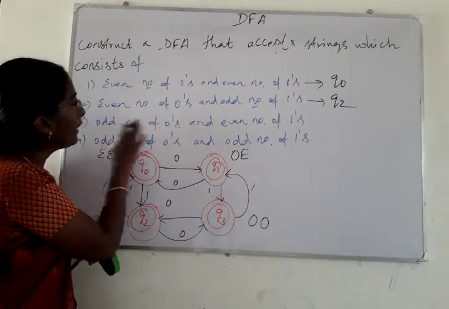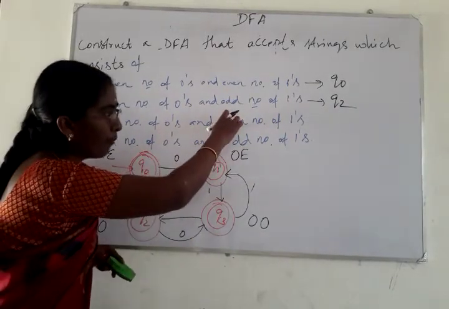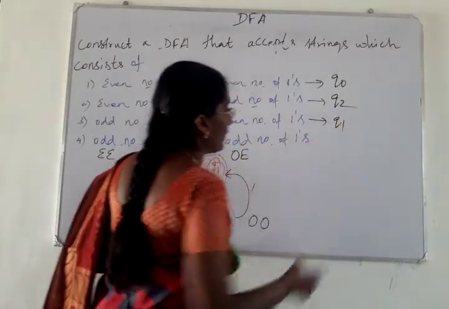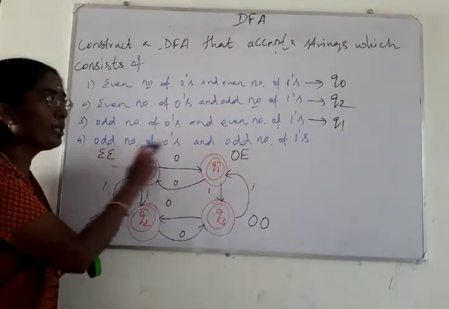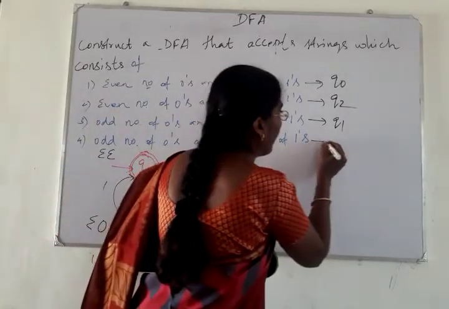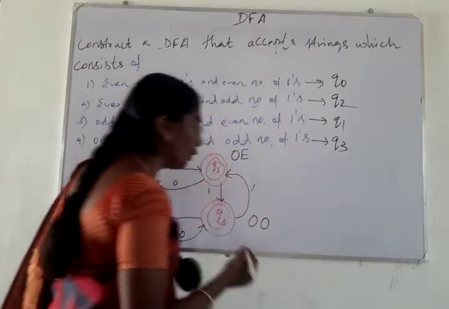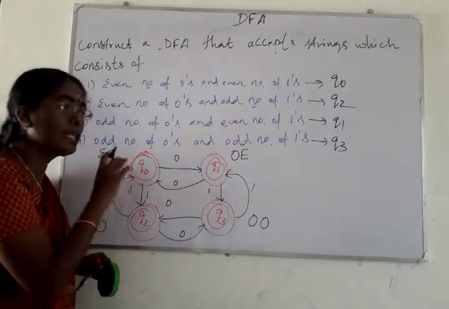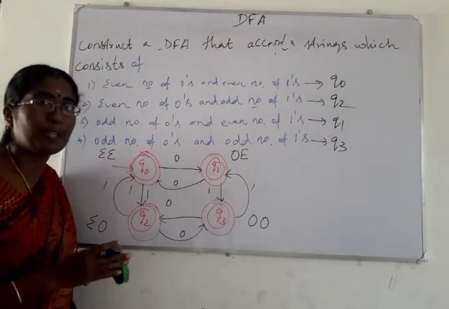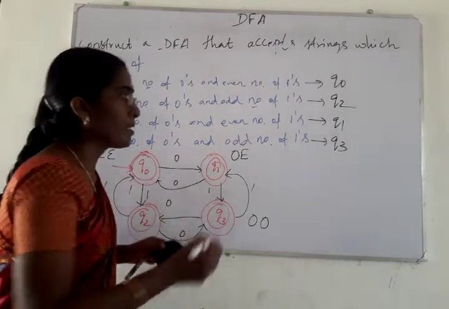Third one is odd number of zeros and even number of ones. Q1 will be the final state for accepting the third condition. And the last one is both the zeros and ones are odd in number. Then Q3 will be the final state for accepting this fourth condition. Now this is the simple DFA for satisfying all the four types of strings. Right? Consider one example string.